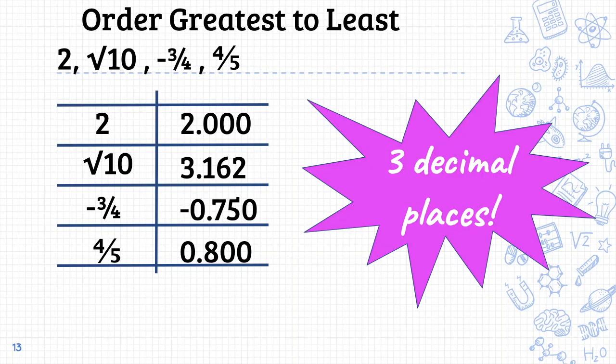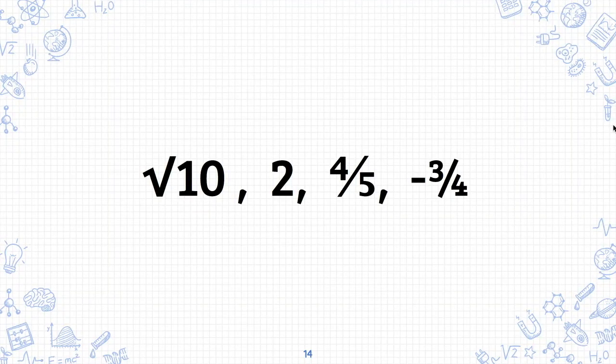Now that you have confirmed your decimals, why don't you put them in order from greatest to least? Remember to use the original form of the numbers: 2, square root of 10, negative 3/4, and 4/5. Here's the order from greatest to least.